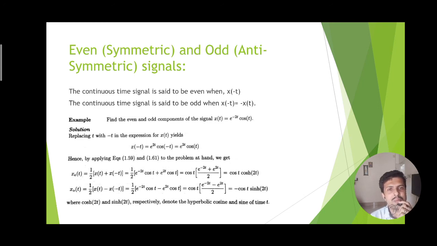For even and odd symmetry, another expression is taken in terms of the exponential, that is, x even of t is equal to half of x of t plus x of minus t, and x odd of t stands for half of x of t minus x of minus t. Similarly, the process has been carried out, and it shows the hyperbolic representation of the signal. But from the above equations, we should remember that whether it is even or odd symmetric depends on whether x of t equals x of minus t or x of t equals minus x of minus t.